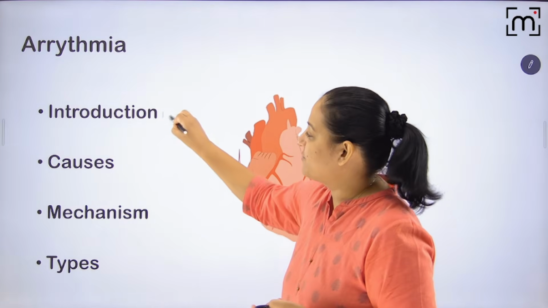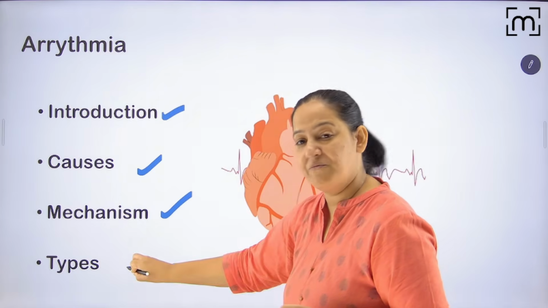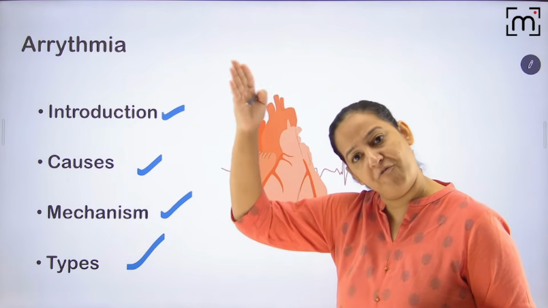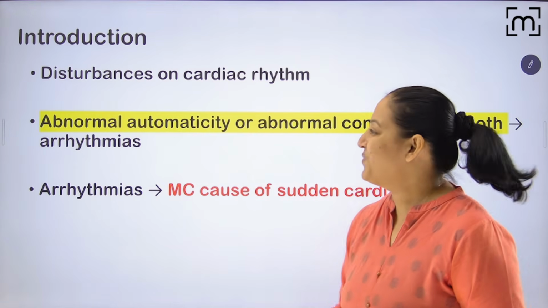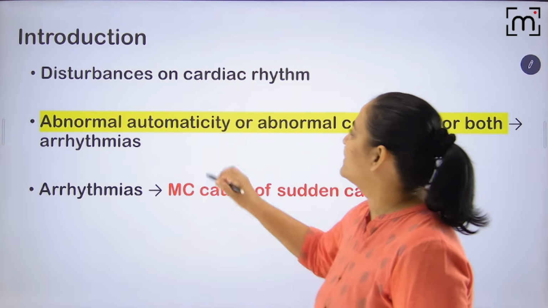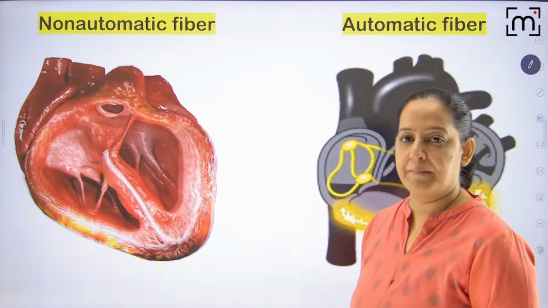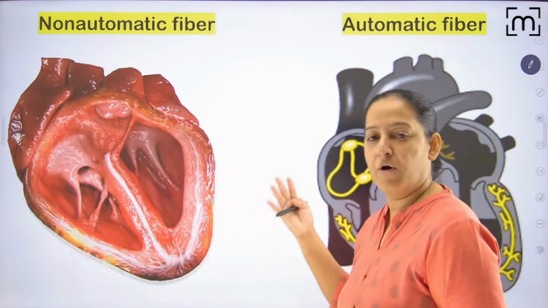So arrhythmia: first you tell me the introduction, the causes, the mechanism, and the types. Then I will start antiarrhythmic drugs quickly in the form of my master charts. So what is arrhythmia? Arrhythmia is a disturbance in cardiac rhythm. Now, is the disturbance here or here? Either here or in both of them.